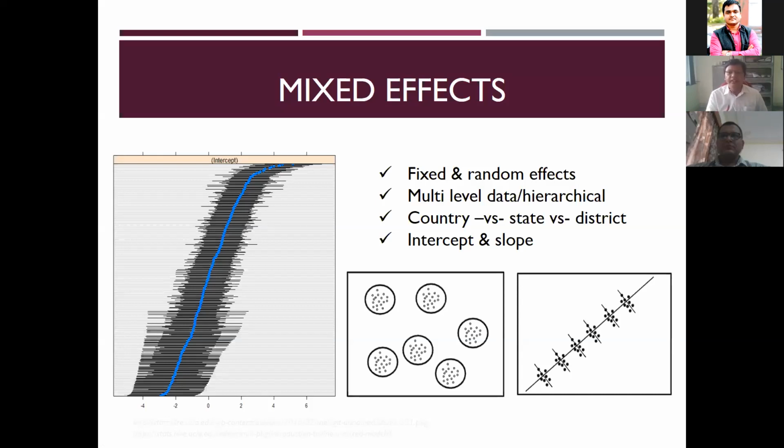More importantly, when we have multi-level data, like we said earlier, we have information at state level. Within the state, we have information at district level. To go further, we have information at a block or at a village. The clusters, you can see each circle represents a group of observations. They have similar characteristics within their group, but they are different when compared with other groups. In such situations, we can go for mixed effect models. The left-hand side graph is the Lorenz curve, and each line is generated for each observation. All the pictures shown here are not generated by us. They are collected from the website for illustration purposes.